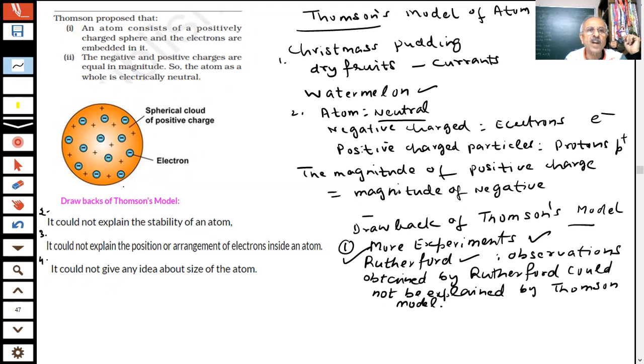There is a positively charged sphere in which the electrons are embedded, like a Christmas pudding, in which dry fruits are put inside the pudding. But more experiments were being done, especially the Rutherford experiment, which could not be explained by this model, students. Therefore, this model is not correct. There is a need for another model. Let us see what the other thing is.